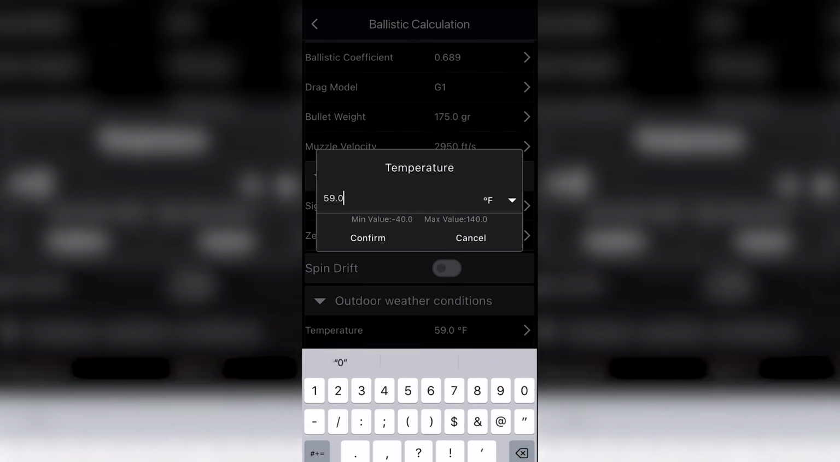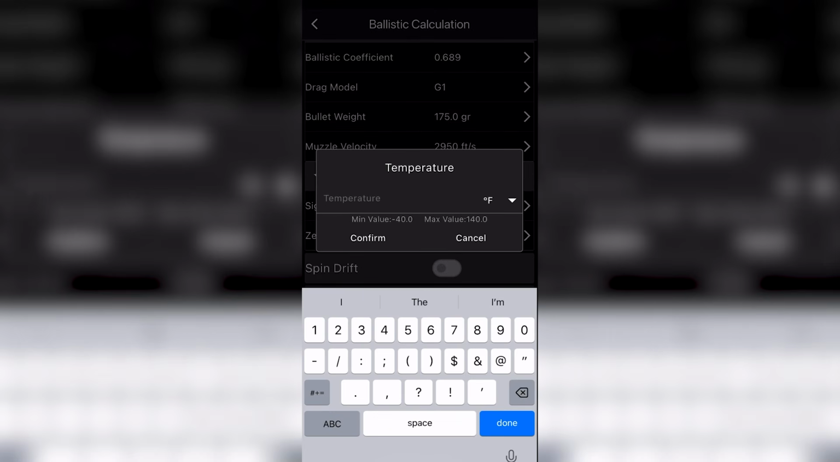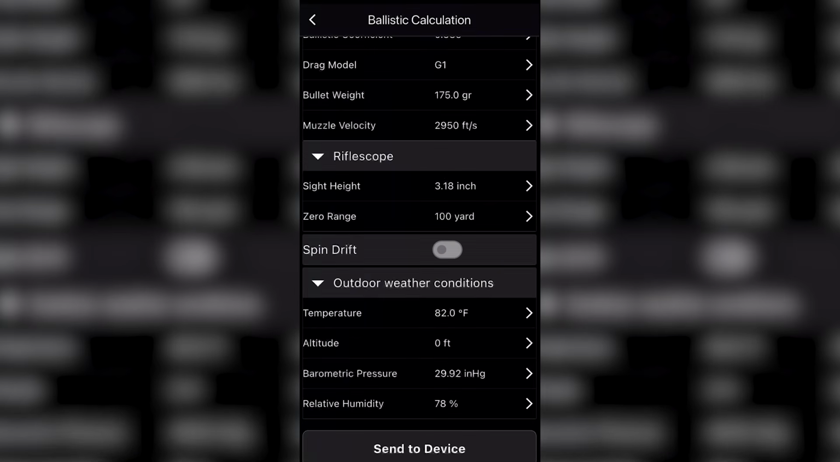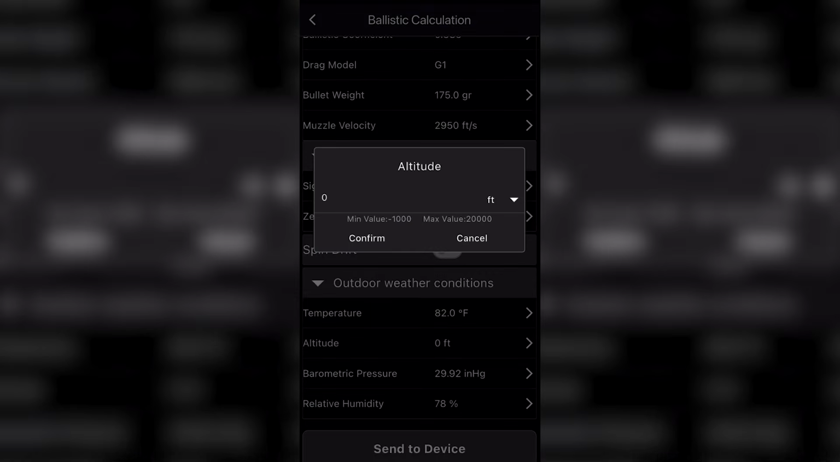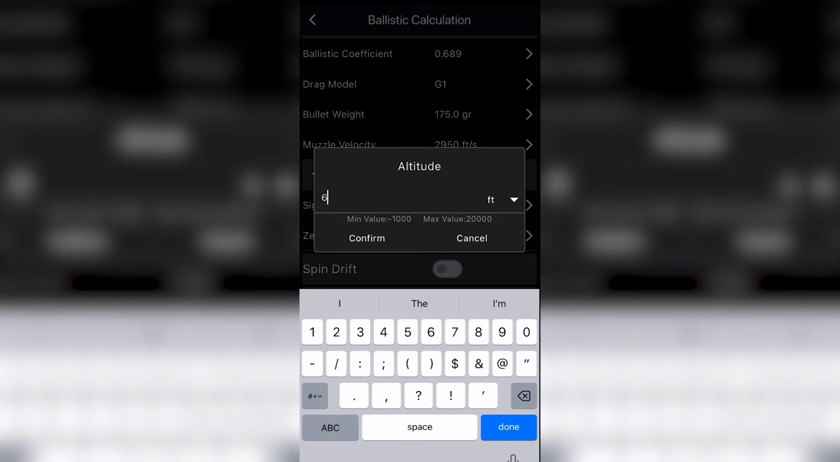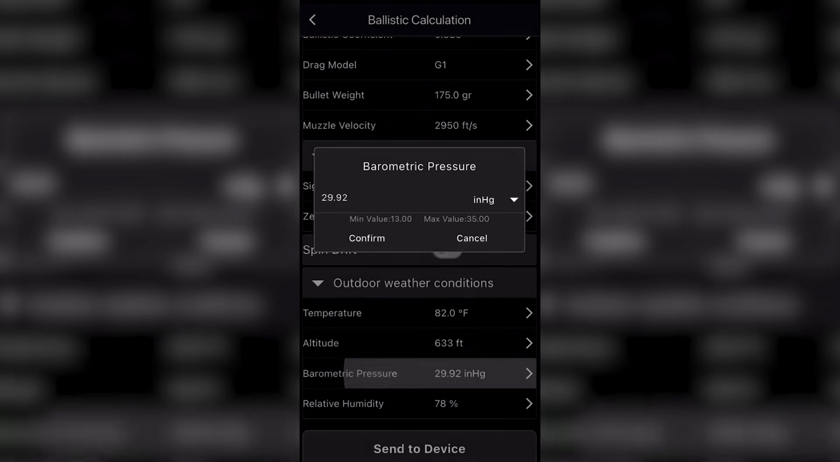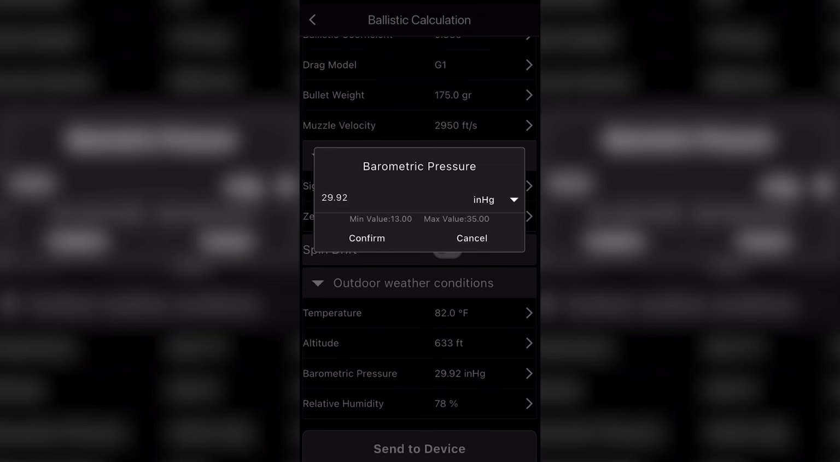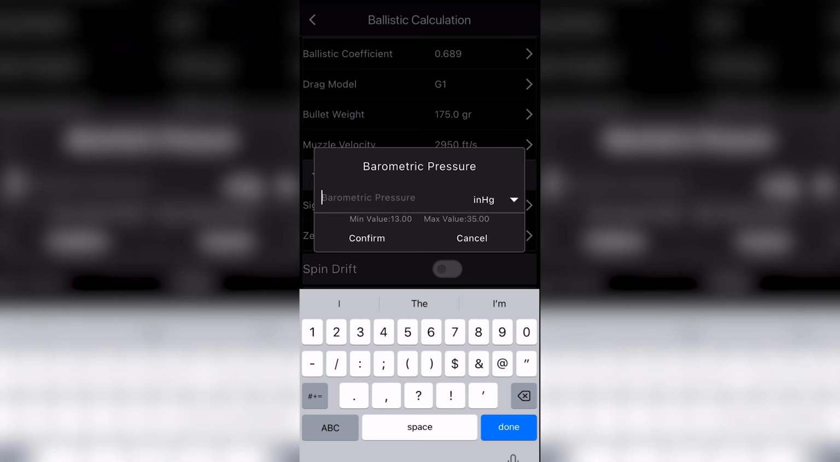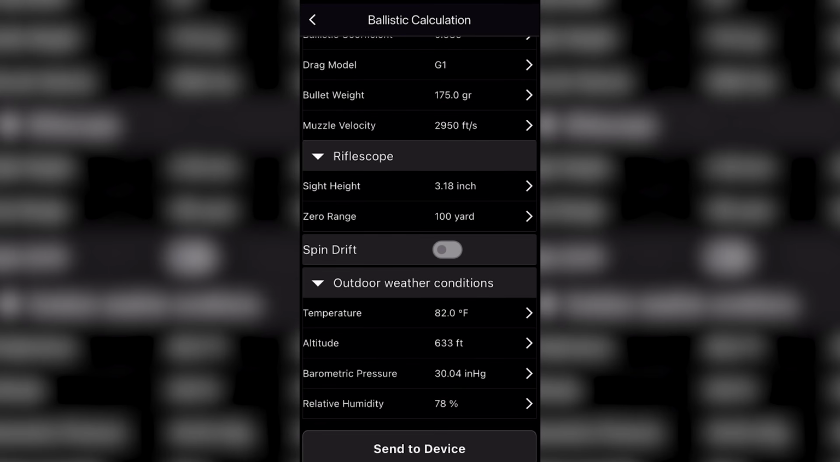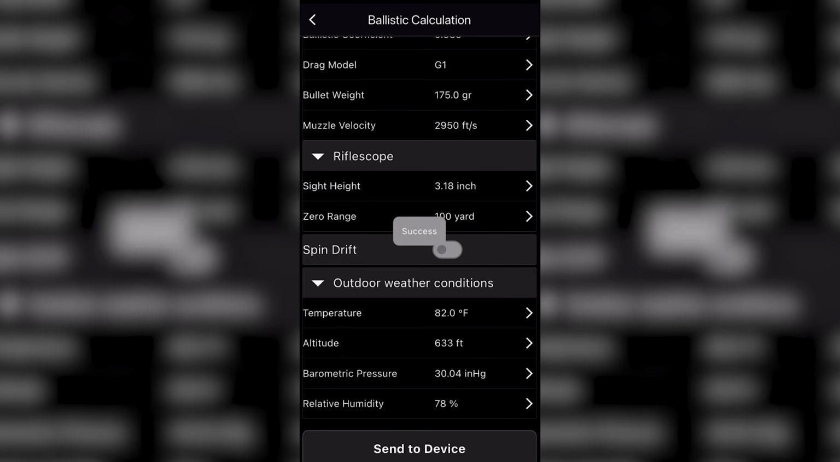All right, for the weather, you're just going to go to whatever weather app you have on your phone and input that data. So it says it's currently 82. The altitude, you can look up online if you don't know your general altitude, but right here, I'm at 633 feet above sea level. The barometric pressure was in my weather app as well. So I'm going to go ahead and input that at 30.04. Relative humidity is 78, so I'm going to leave that.